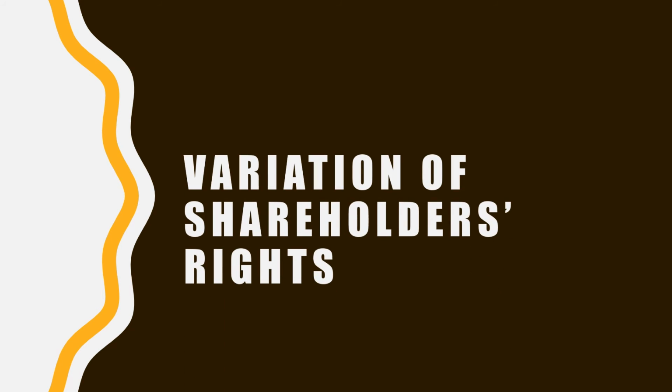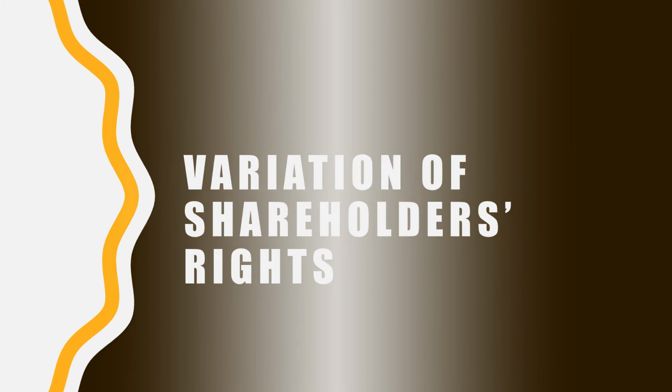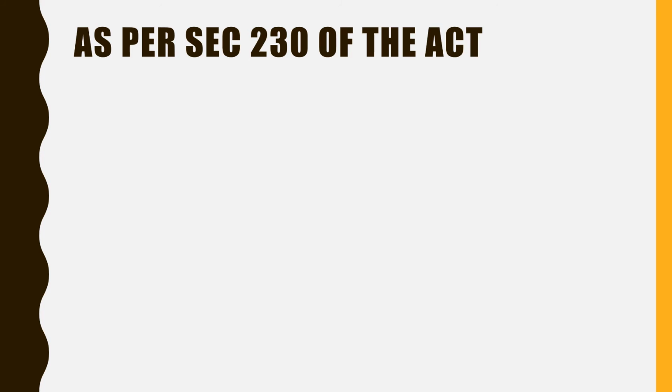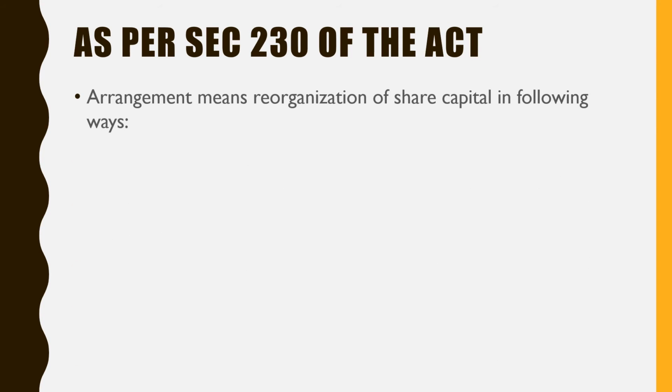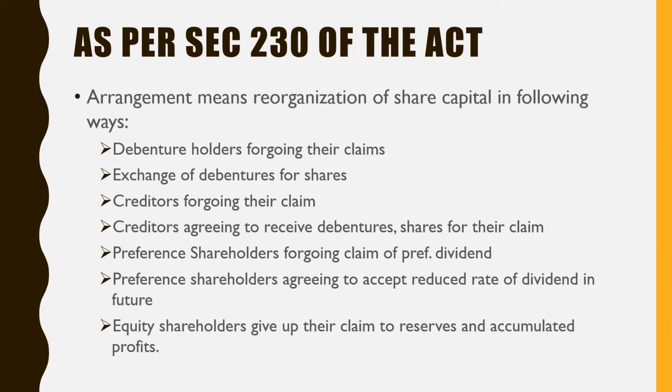Next method of internal reconstruction is variation of shareholders' rights. That means the rights of the shareholders, their liability, will be changed. As per section 230 of the Companies Act 2013, there may be arrangement of reorganization of share capital in the following ways.